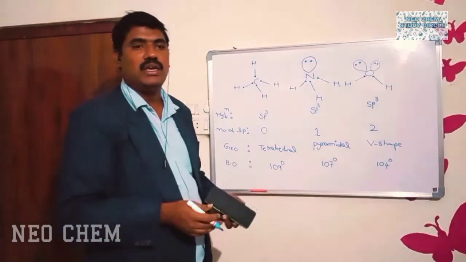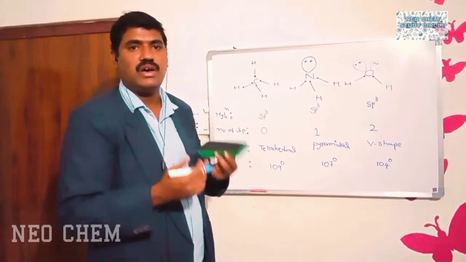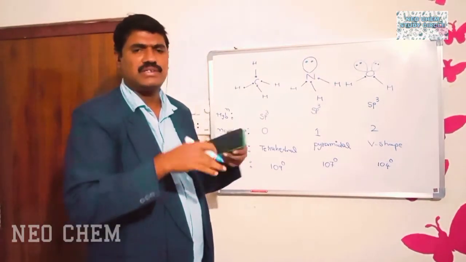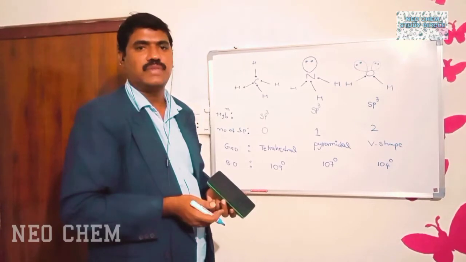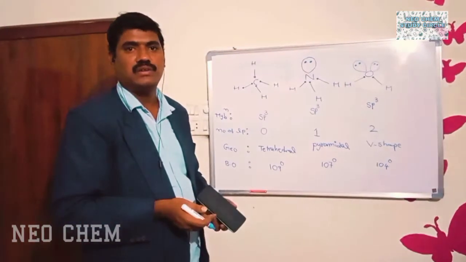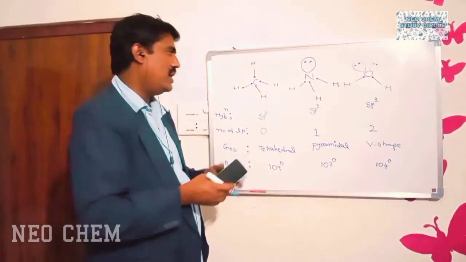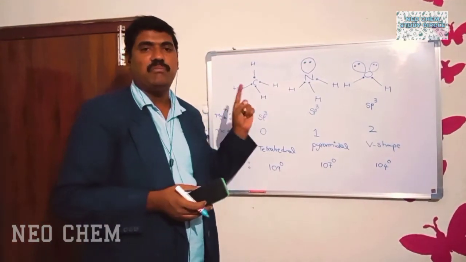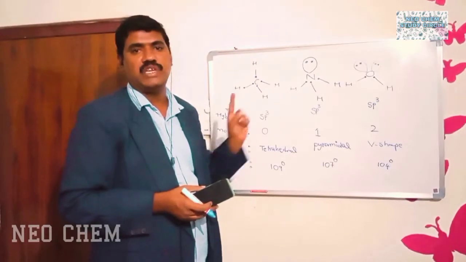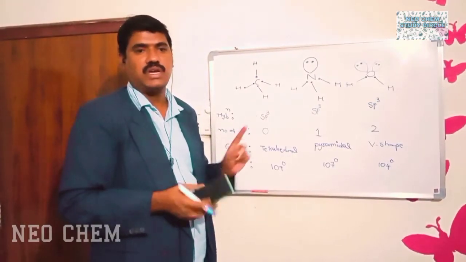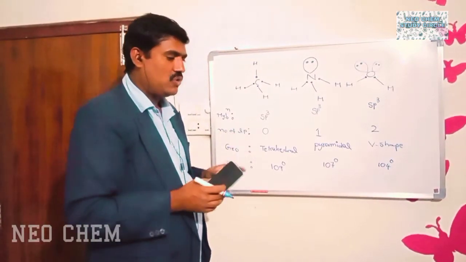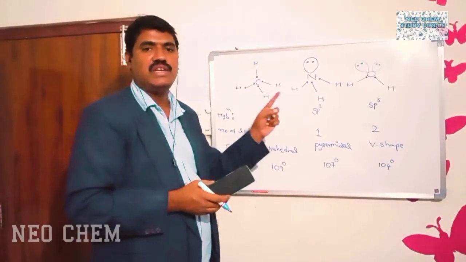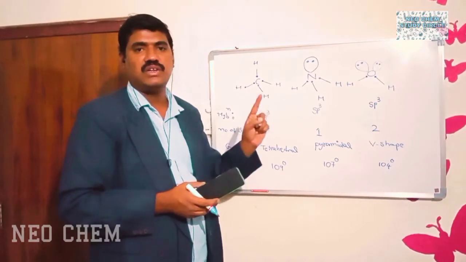So why should they differ in the bond angle when the hybridization is the same? We will discuss later why the bond angle is different. Now, here we are identifying the hybridization based on the number of sigma bonds. We have discussed two points: first one is valency, second one is hybridization.